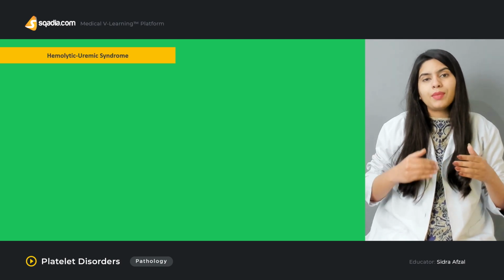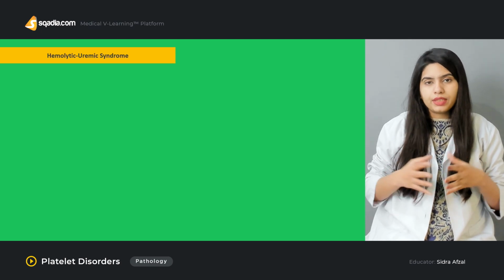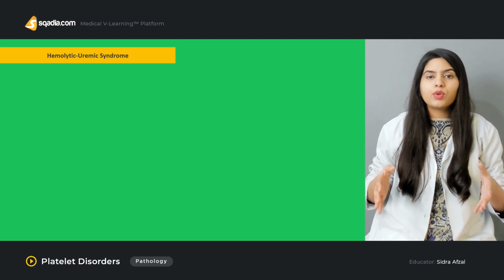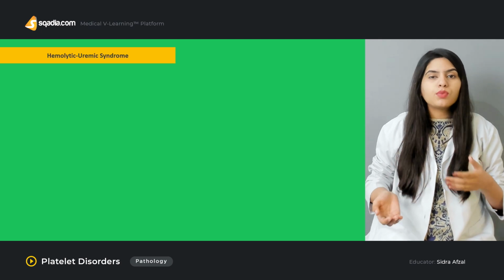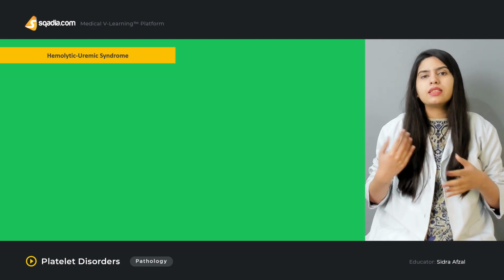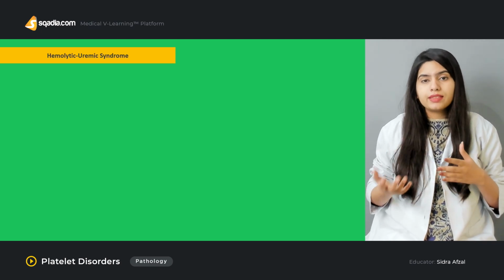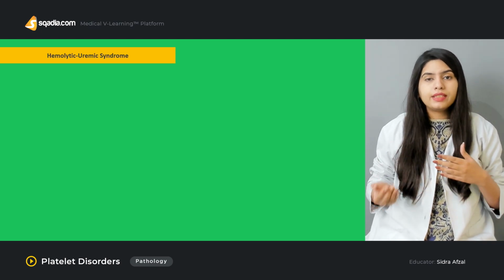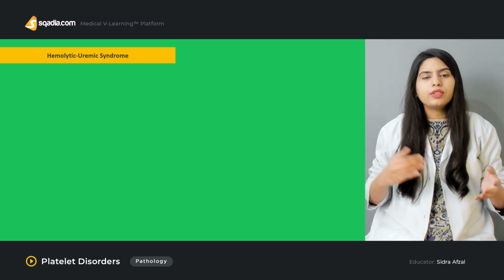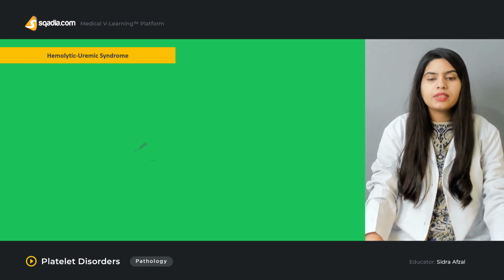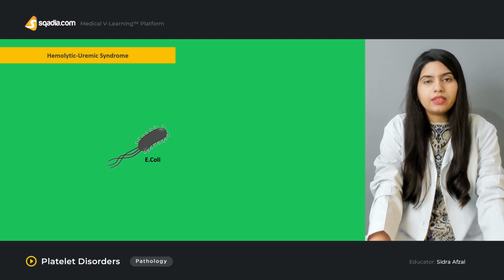Though both of these are thrombotic microangiopathies, the mechanism of each is different. In the previous one, we discussed that the metalloprotease is not present, which is responsible for formation of the thrombi. But here, there is E. coli bacteria.